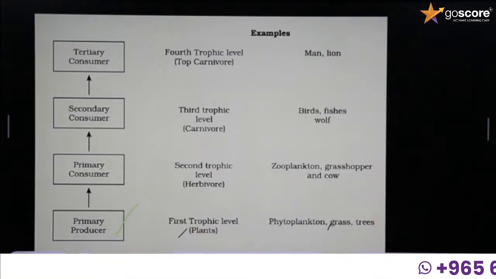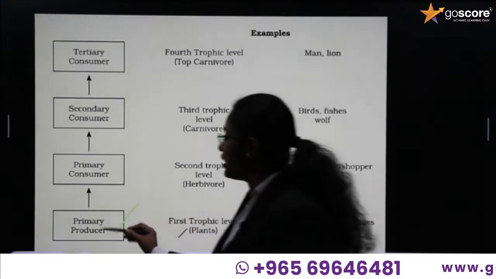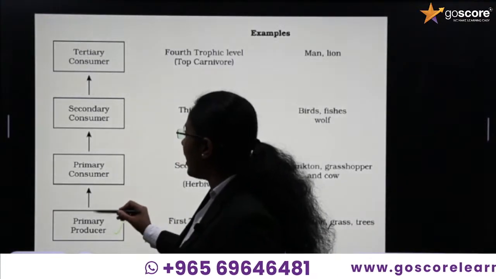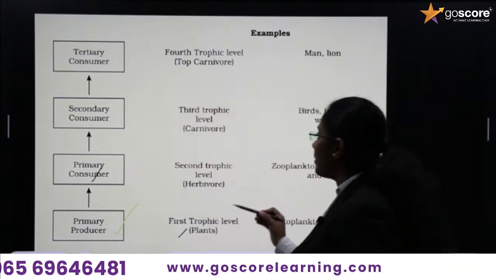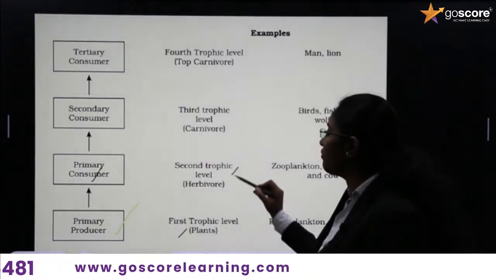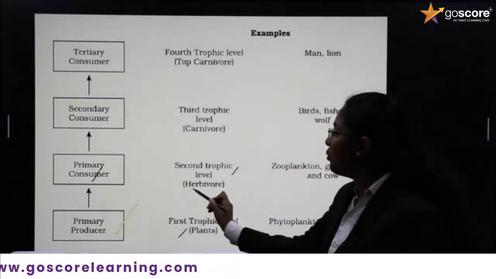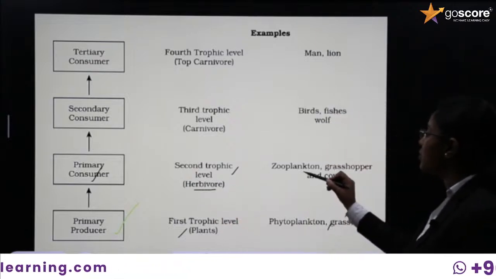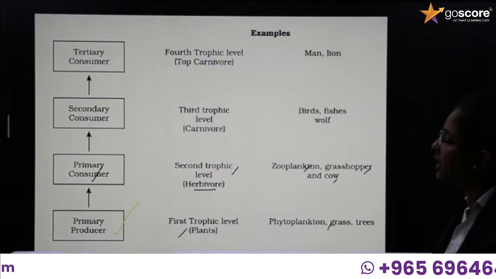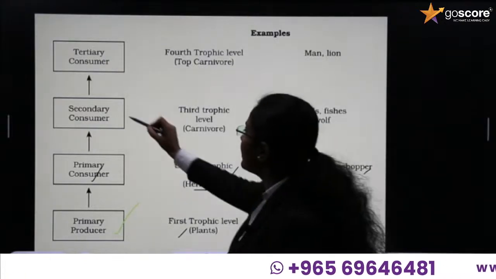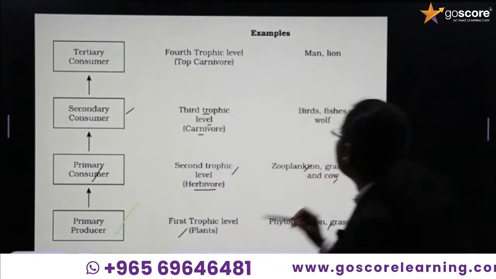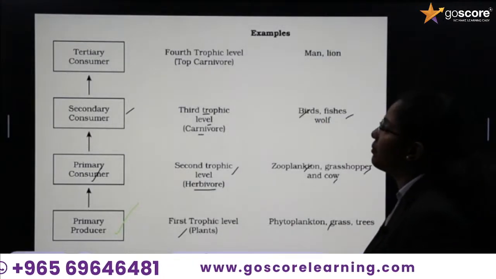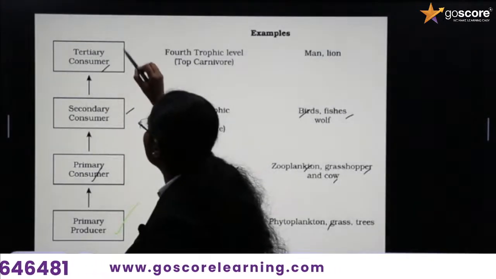What are the examples? Phytoplankton, grass and trees are examples. Then the primary producers produce the energy, and it is taken by the primary consumer. Who is the primary consumer? They belong to the second trophic level. They are herbivores. Zooplankton, grasshopper and cow can be considered primary consumers. Then secondary consumers are placed in the third trophic level. They are carnivores. We can say birds, fishes, voles are examples. Then next, tertiary consumers are present.